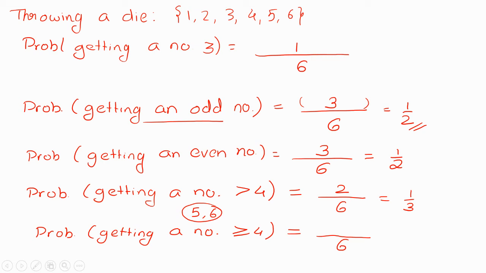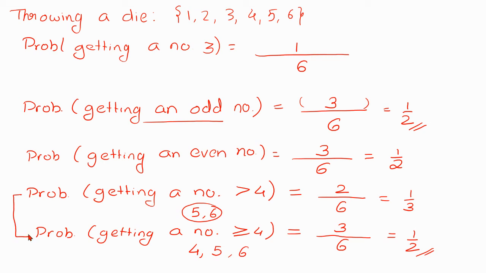Now, how many favorable outcomes will be there? 4 is a number which is equal to 4. Now 5 is a number which is greater than 4, and 6 is a number which is greater than 4. So in this case there are 3 favorable outcomes, so this comes to 3 by 6, that is half. So we need to strictly understand this difference.